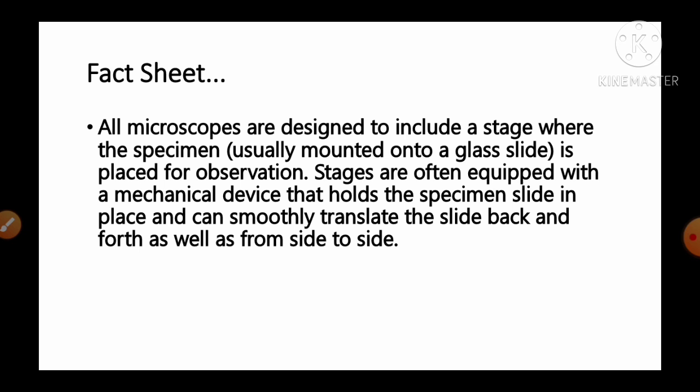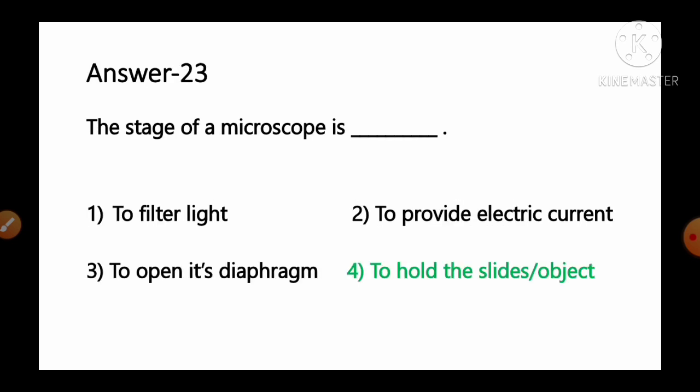Stages are often equipped with a mechanical device that holds the specimen slide in place and can smoothly translate the slide back and forward as well as side to side. So in short, the function of the stage in a microscope is to hold the slide or objects. So option number 4 is the correct answer for this question.